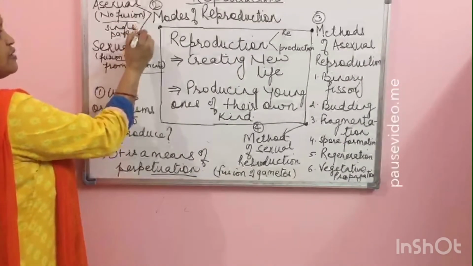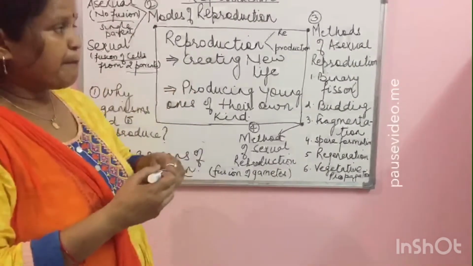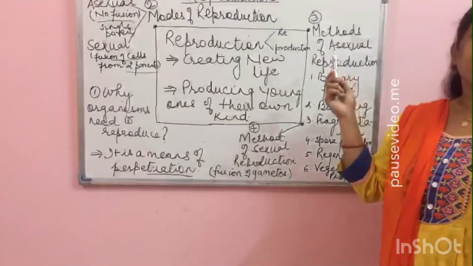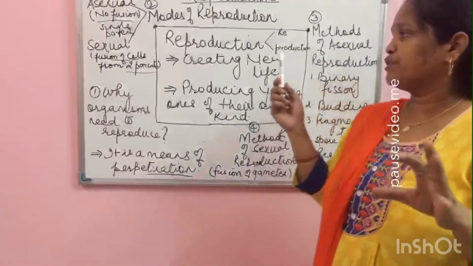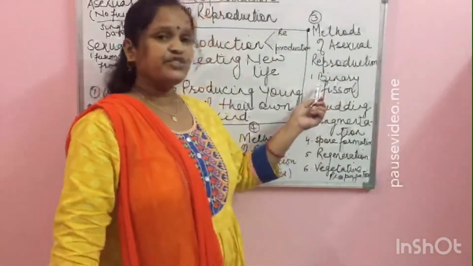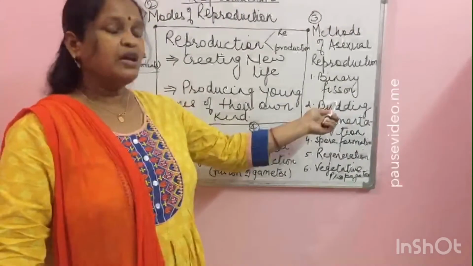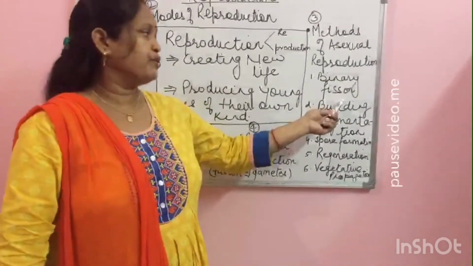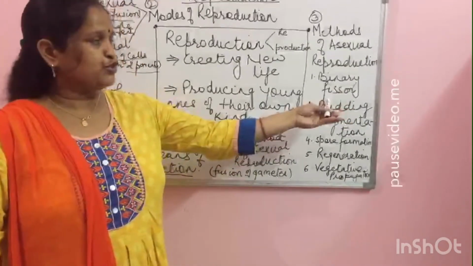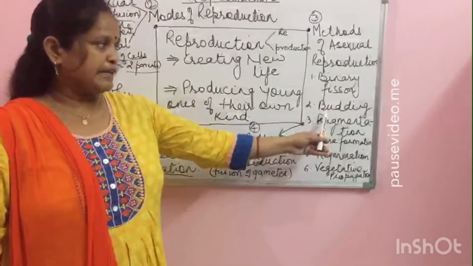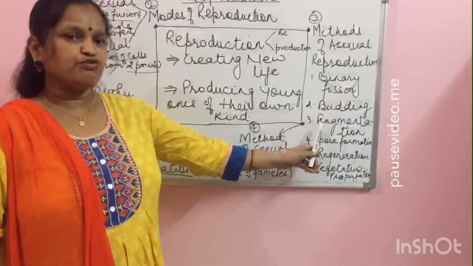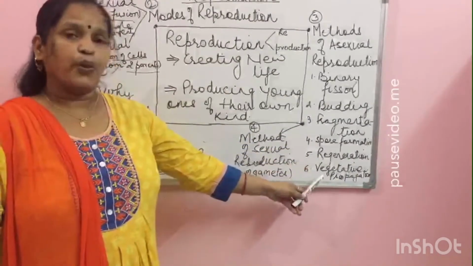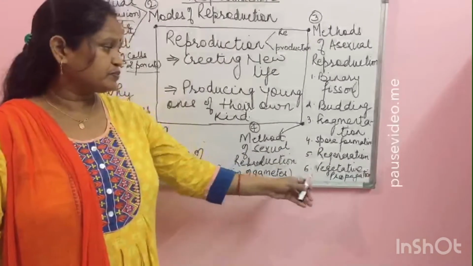Now, next thing that we'll discuss is methods of asexual reproduction. There are 6 important methods of asexual reproduction. As you can see, first is binary fission. I'll discuss these methods in detail in the next video. First is binary fission, then budding, fragmentation, spore formation, regeneration and vegetative propagation.